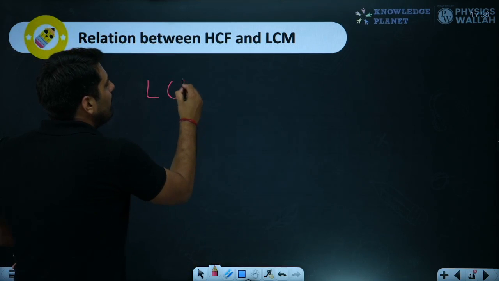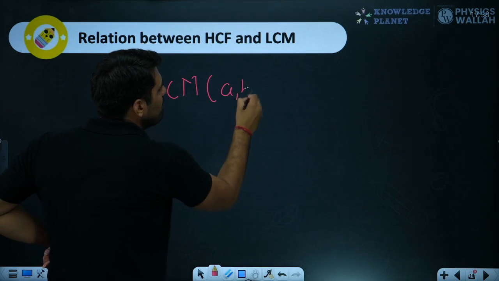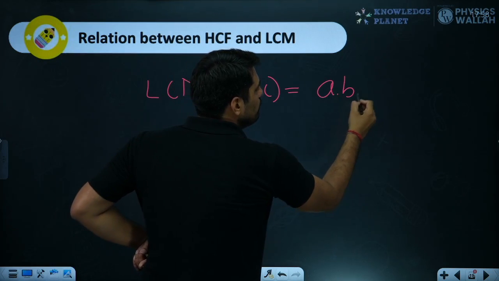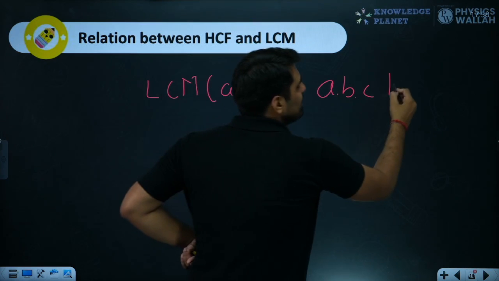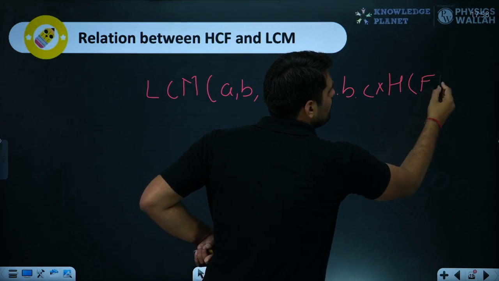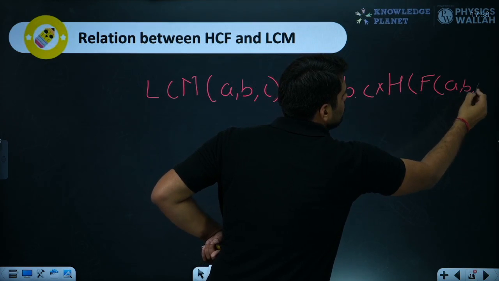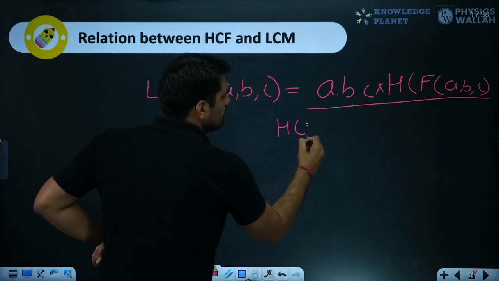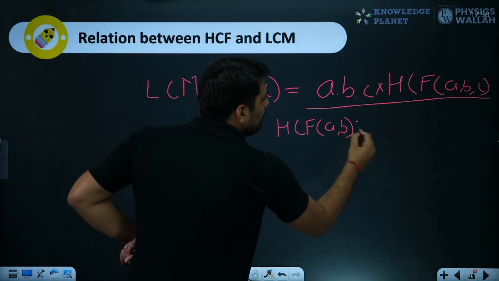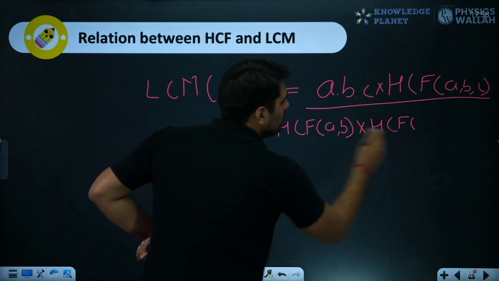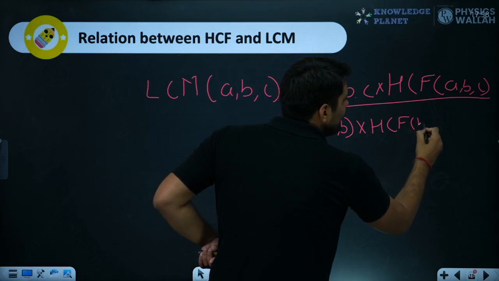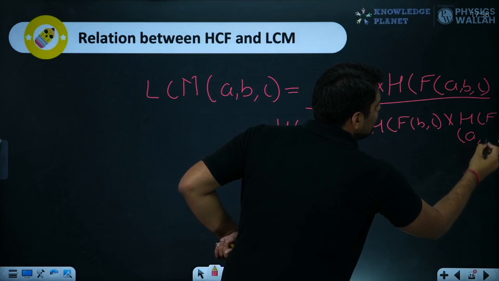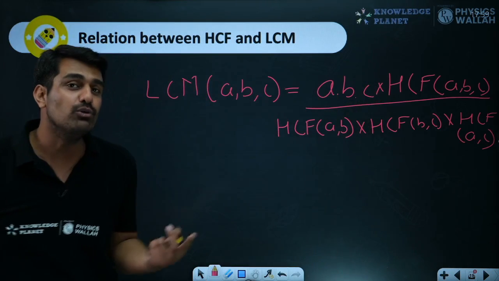If I have to find the LCM of three numbers, A, B, C, what will we do? We'll multiply these numbers as usual, A into B into C, and multiply with the HCF of these three numbers, A, B, and C. And in the division, we'll have the HCF of any two numbers, A and B, multiplied with the HCF of another pair, B and C, and finally the HCF of the last pair which was left, that is A and C. So this is the formula we can use when we have three numbers.